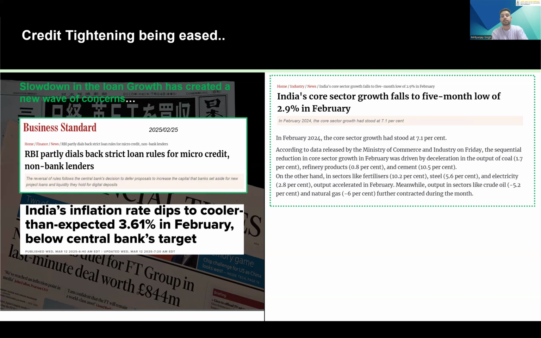Moreover, the news has come just today that India's core sector growth has fallen to a 5-month low of 2.9% in February. There is a deceleration in the output of coal, refinery products, and cement. On the other hand, sectors like fertilizers, steel, and electricity have grown at a decent rate. But overall growth has fallen from 5.1% in January to 2.9% in February. So there is a sort of concern.